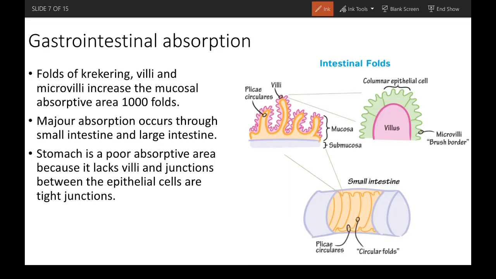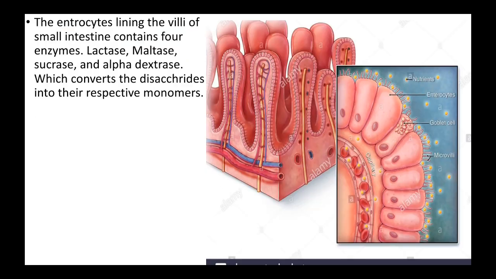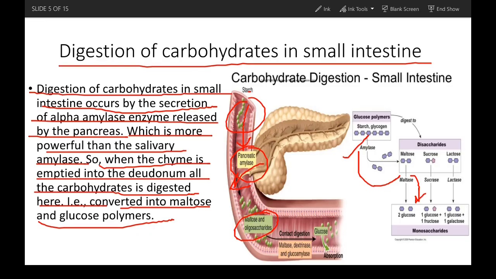Right. So how does gastrointestinal absorption occur? But before that, we have to study another thing.